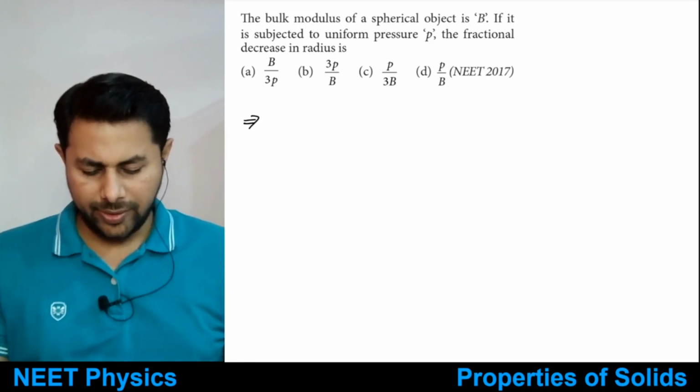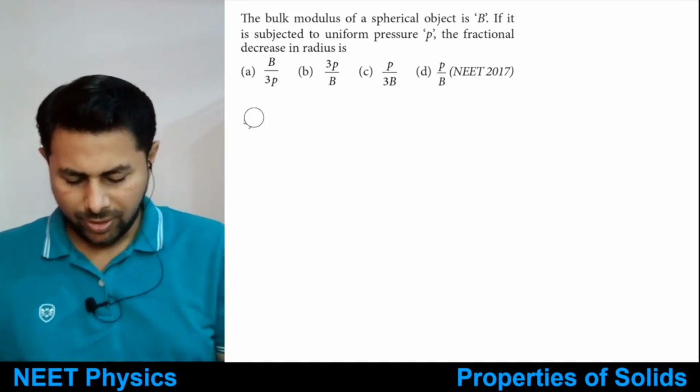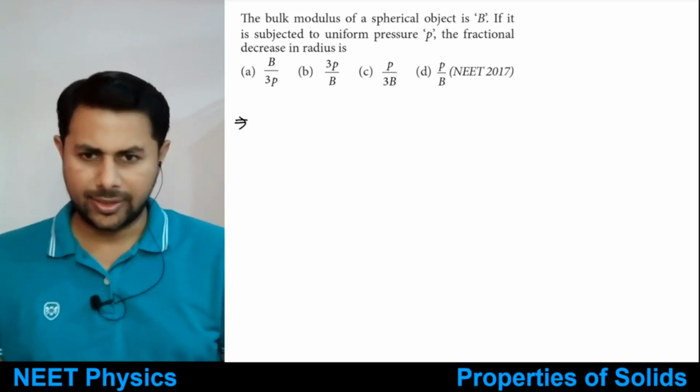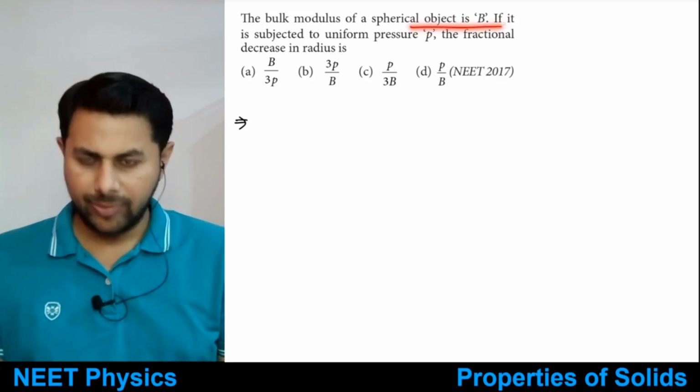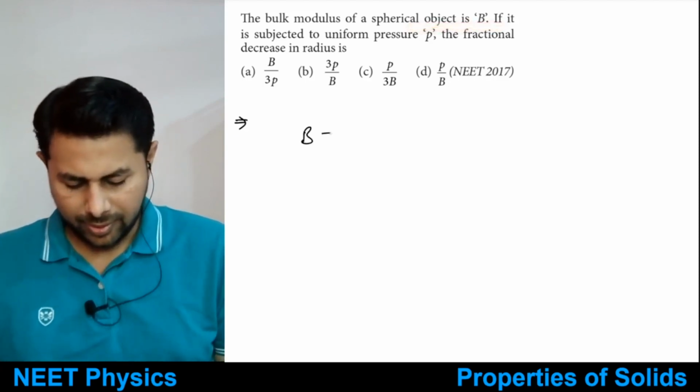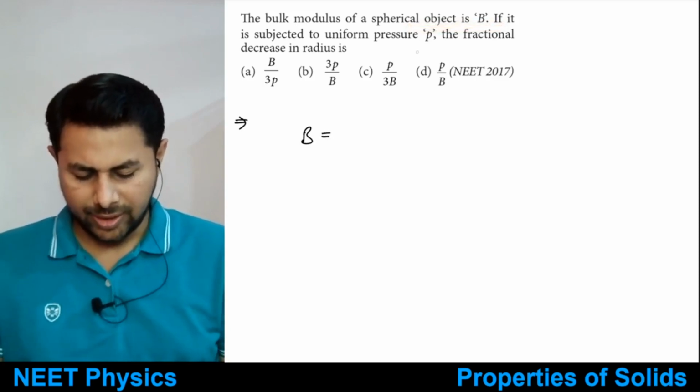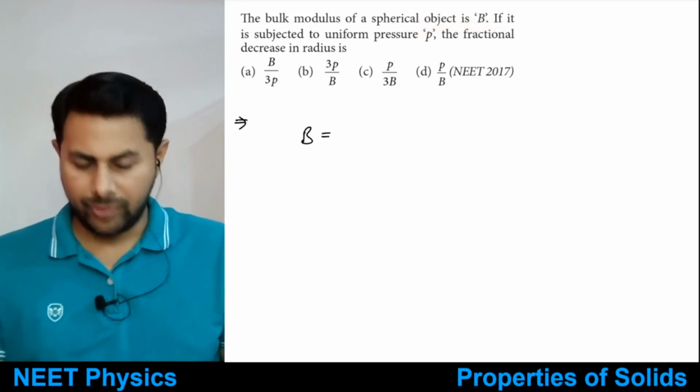Okay, so while solving these kinds of questions, we'll consider 3P by B. The bulk modulus is B, right? And if it is subjected to uniform pressure P, then we know what the bulk modulus is.